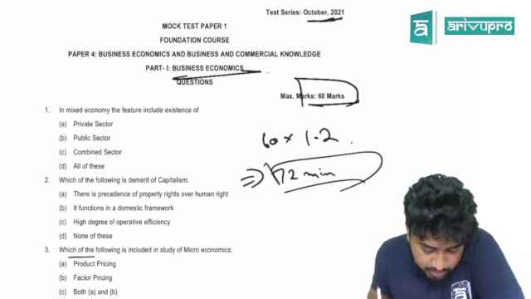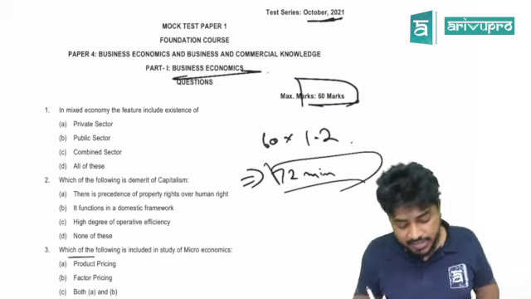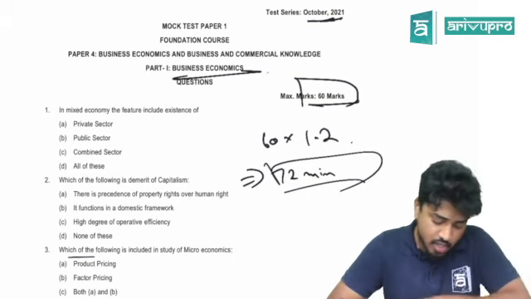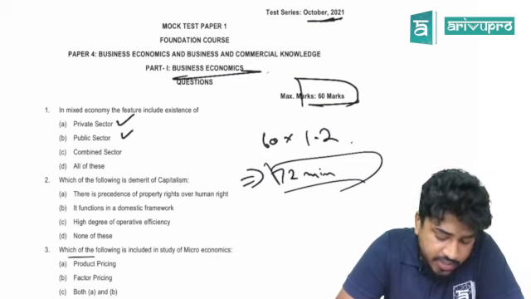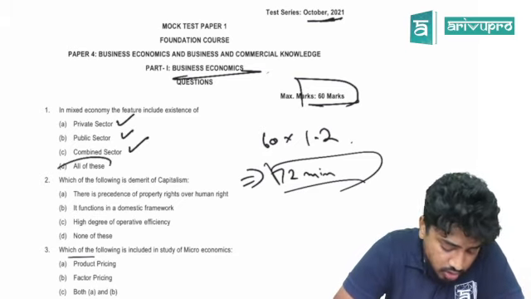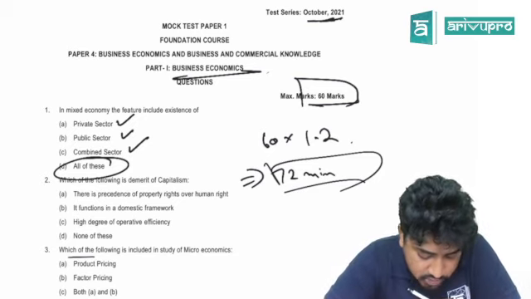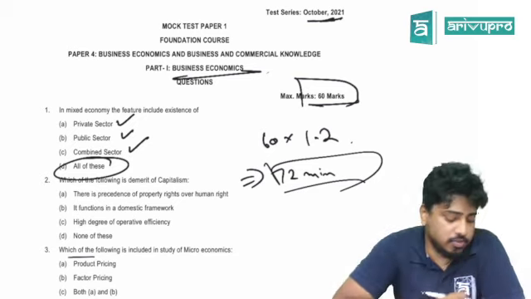Yes, first question. In a mixed economy, the feature includes existence of what and what? It is private, public as well as combined. So, all of the above. D. Yes. Second question. Which of the following is a demerit of capitalism?